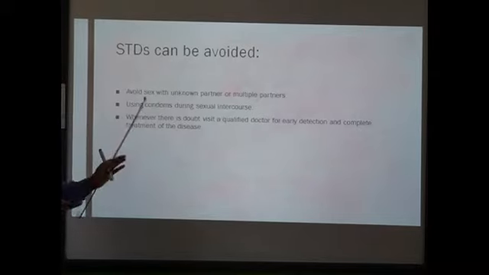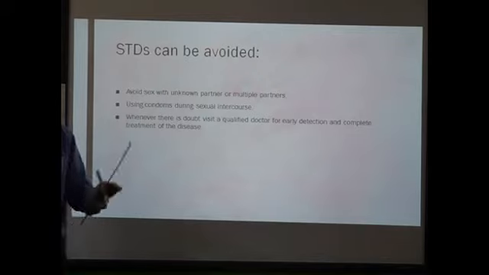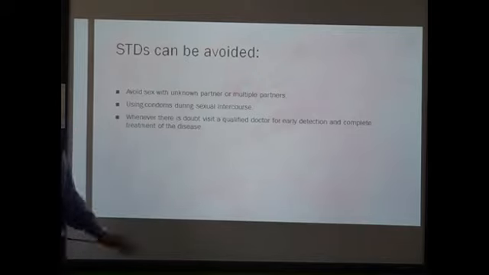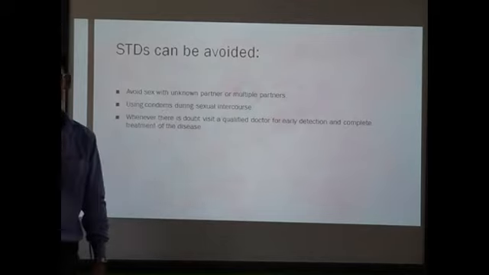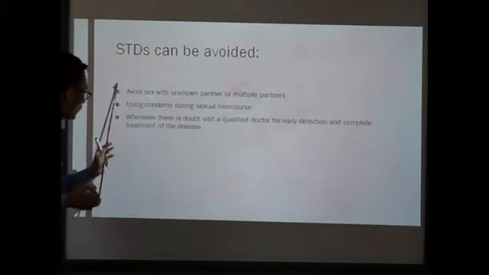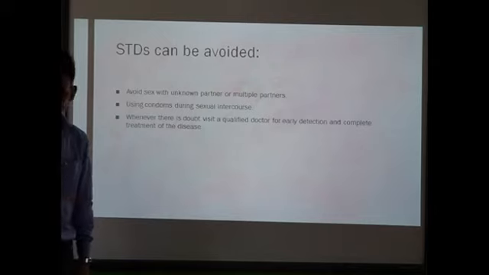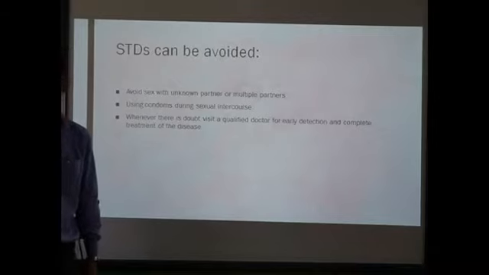Third, whenever there is doubt, we have to visit a qualified doctor for early detection of STD and complete treatment of the disease. These are the precautionary measures which need to be taken to avoid being infected by STDs.